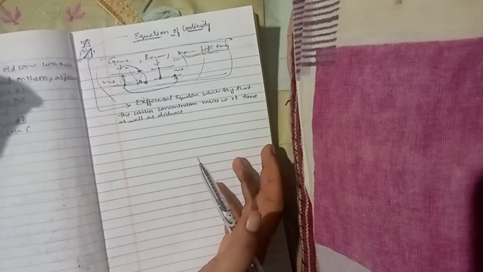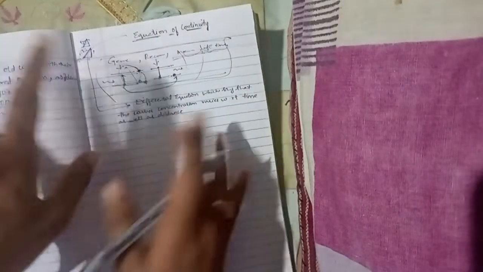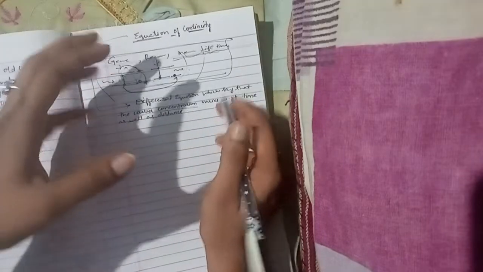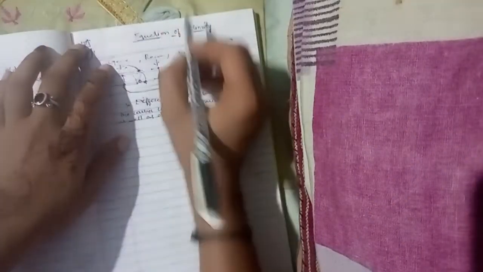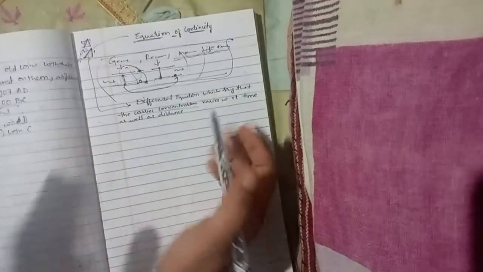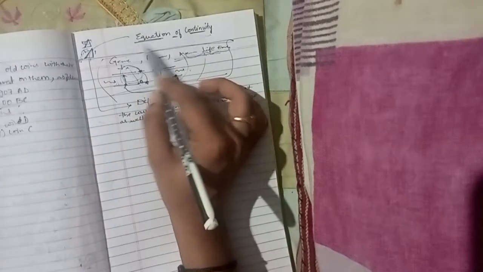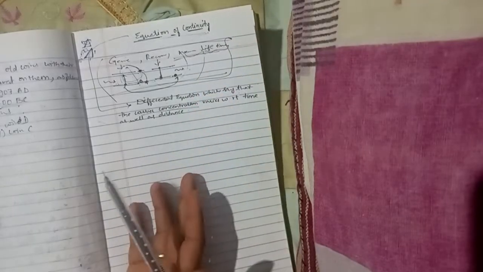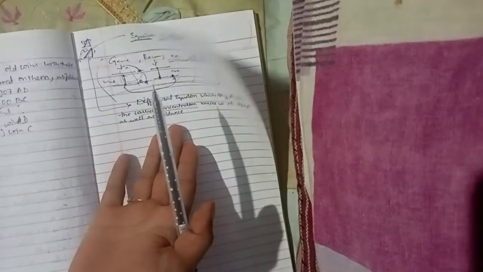So with the variations of time and distance, our carrier concentration also changes. We have put it in the form of an equation, and that differential equation is said to be the equation of continuity. So for that we have to prove this statement.